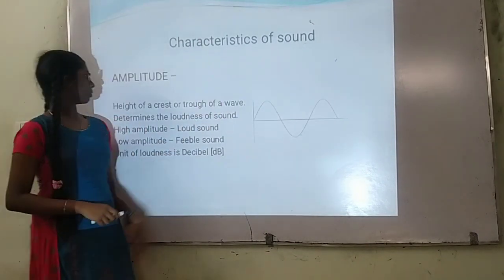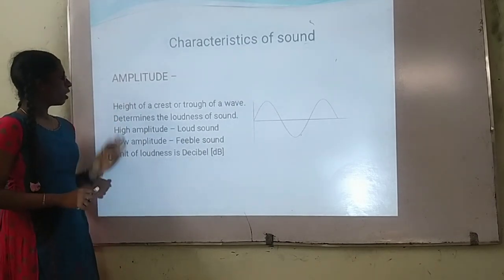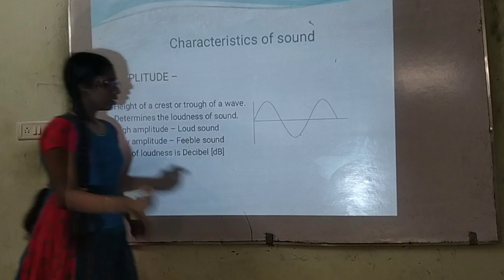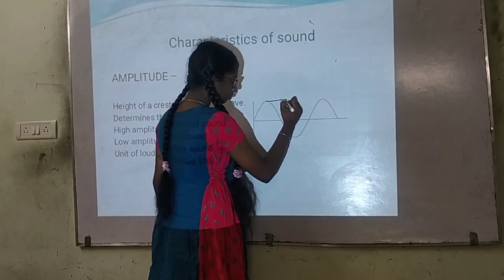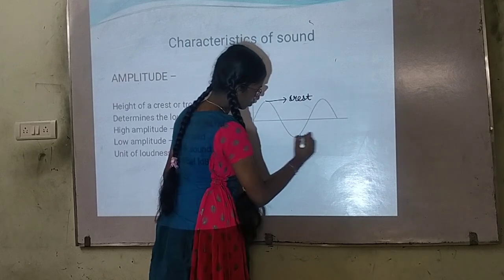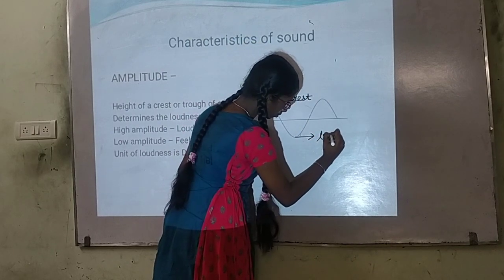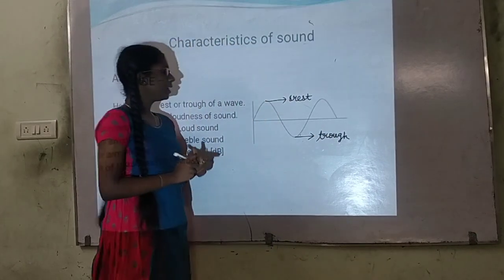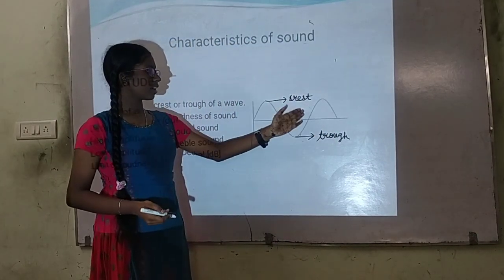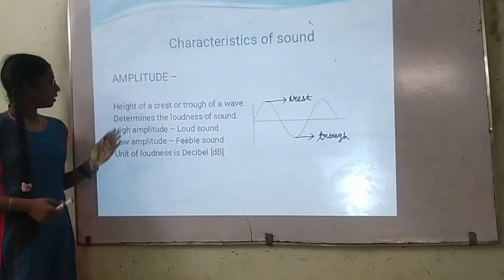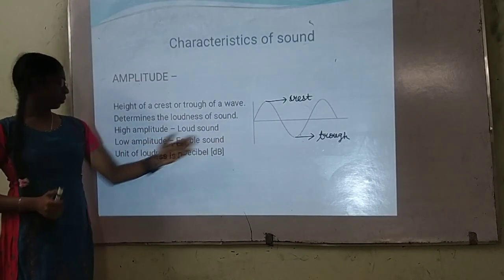Characteristics of sound. Amplitude. It is the height of a crest or a trough of a wave. The upper displacement of the wave is called crest and the lower displacement of the wave is known as trough. It determines the loudness of the sound.